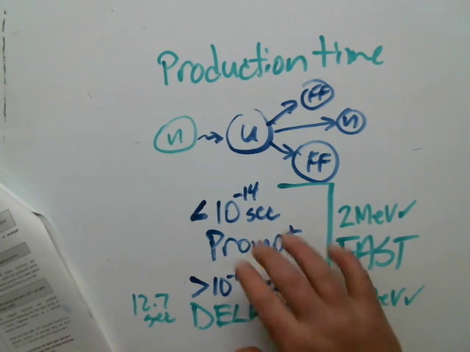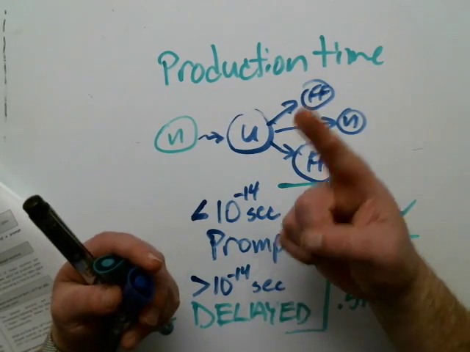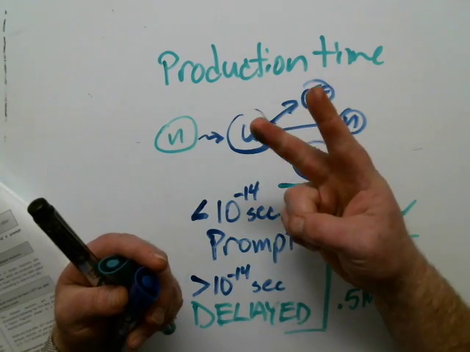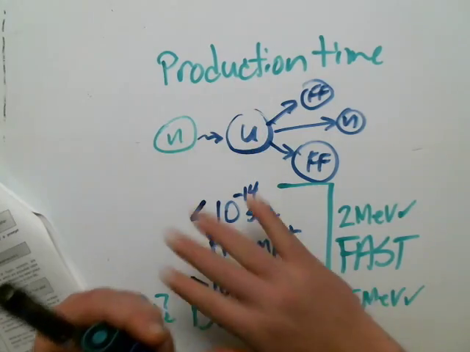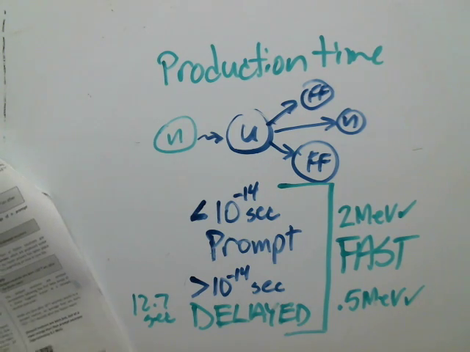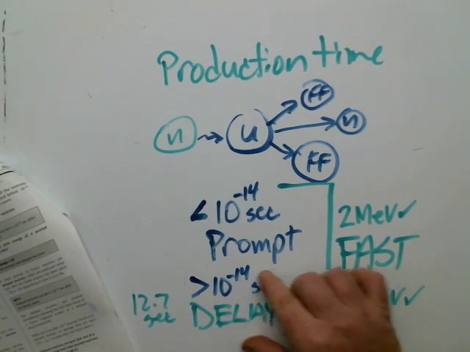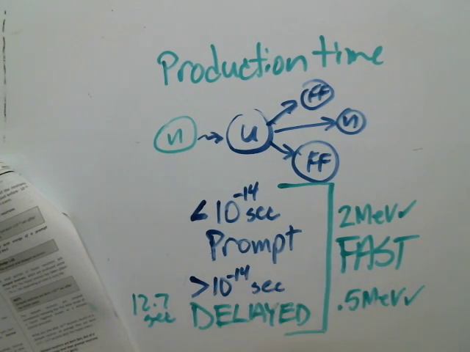Very key. This right here has to be understood, that just like a person, we can talk about them in terms of their color, their hair, their weight, the color of their eyes, how fast they run. Well, we have different ways to classify the neutron. So production time, very key that we understand this. So delayed neutrons are actually going to be the key to this whole thing. Even though they're born fast, they're born at a lower energy level, and they represent a super, super small fraction of the population we're fixing to find out. They're going to be ultimately important.